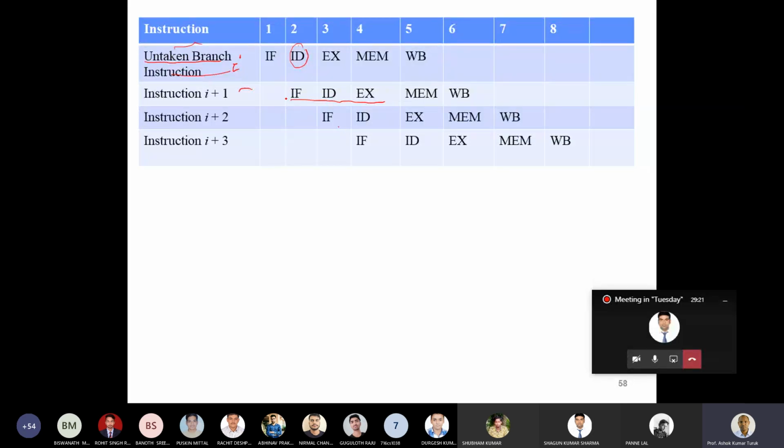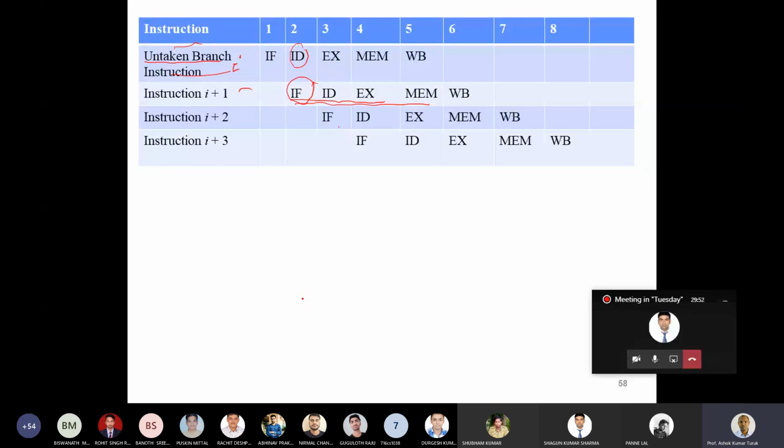So the instruction I plus 1 which is there in the pipeline is the successor of the branch instruction that needs to be executed. Since the instruction is already fetched, you start executing it, then instructions I plus 2 and I plus 3, and in this way the process continues. So no penalty is paid. Though there was a branch instruction, because it was an untaken branch, no penalty is paid.